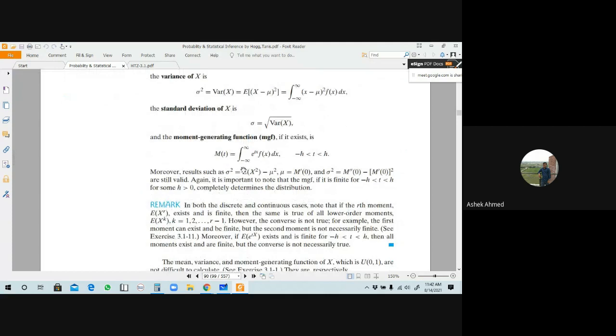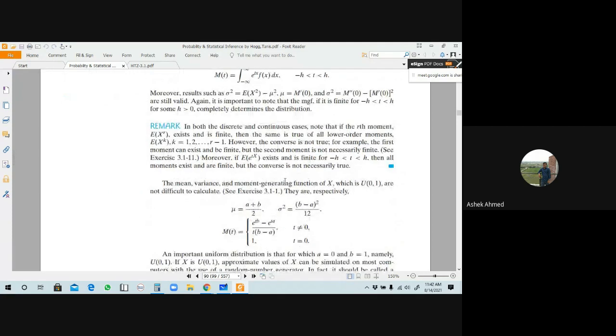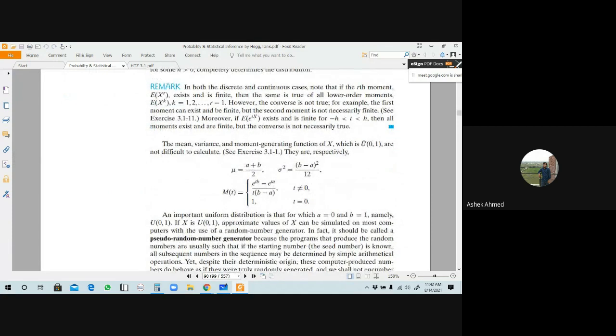I have already discussed this concept here. Okay, if U of 0, 1 is the uniform distribution, and if U of a, b is given, in that case the mean is a plus b by 2, and the variance sigma square equals b minus a whole square by 12, and the moment generating function of this will be this.